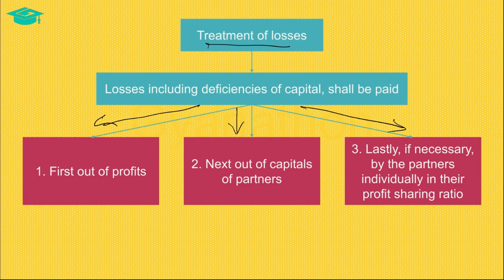So, how should the firm settle it? First and foremost, the firm should use whatever profits it has available in its books and adjust the same against such losses. Even after applying the profits, if there still exist losses, then the capitals of the partners should be adjusted towards such losses. After adjusting the profits as well as capitals, if some losses still exist, then the partners should contribute towards such losses in their profit sharing ratio.